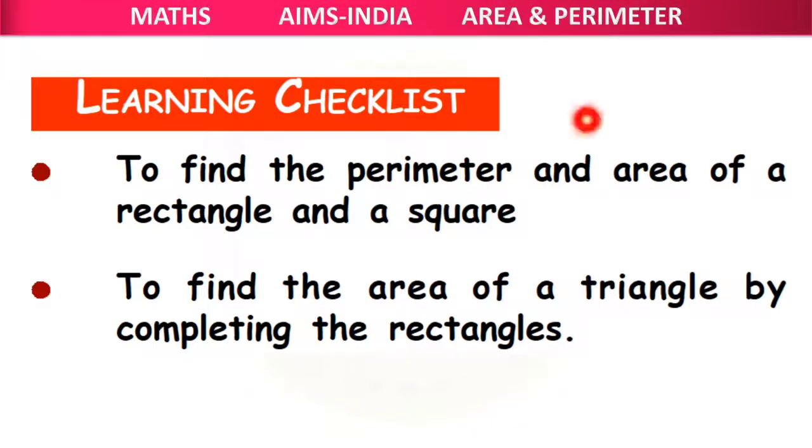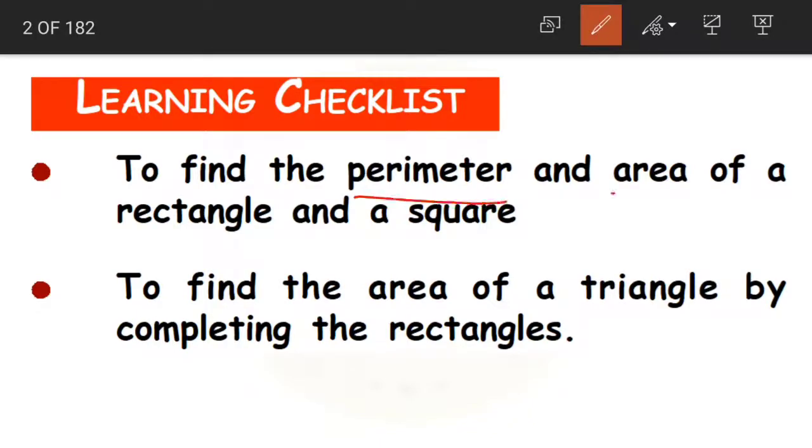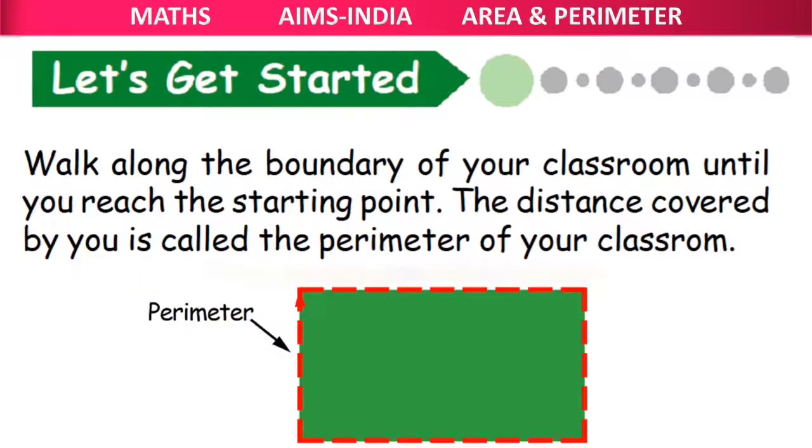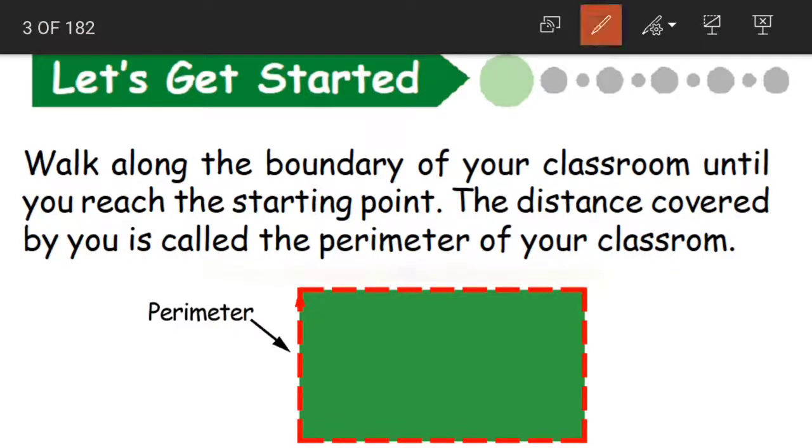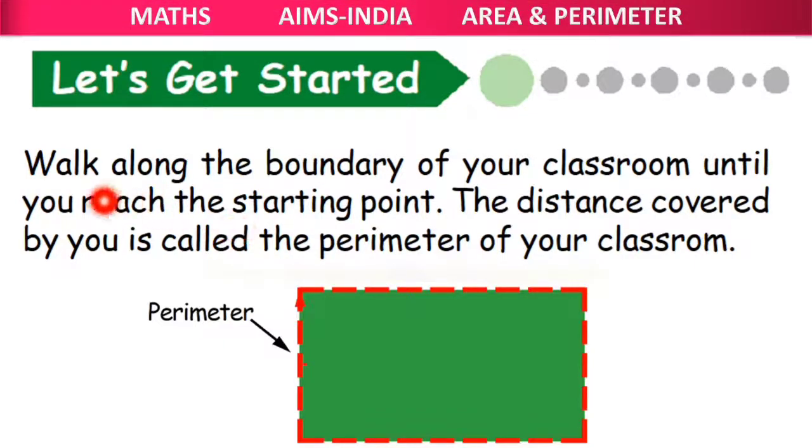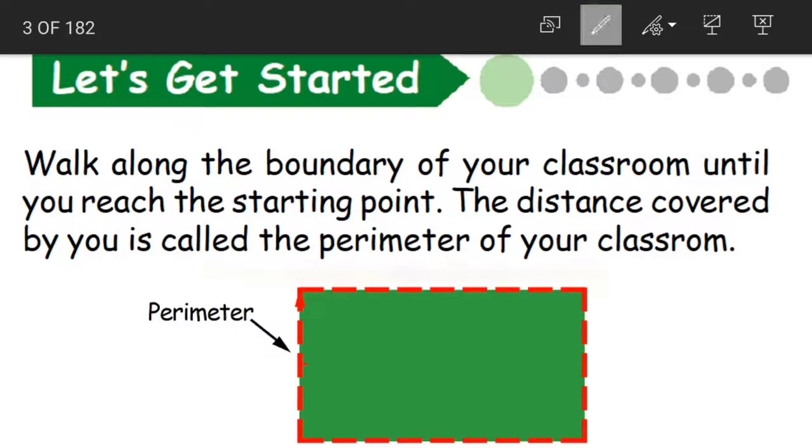As the chapter's name is area and perimeter, we are going to learn how to find out the perimeter and area of three shapes, that are rectangle, square and triangle. Now, to understand what is area and perimeter, let us look at an example given here. What does it say? Walk along the boundary of your classroom until you reach the starting point. The distance covered by you is called the perimeter of your classroom.